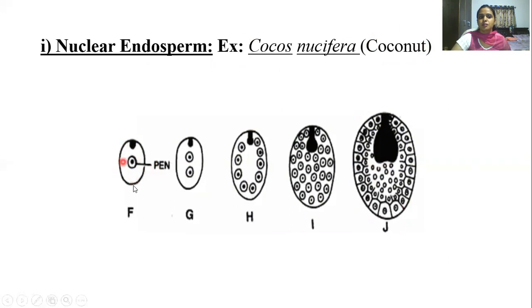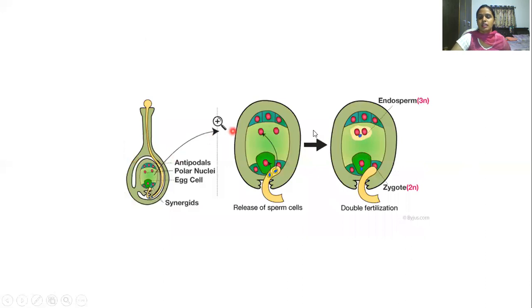This is the embryo sac, the female gametophyte. After the fertilization is over, the antipodals will degenerate, and even the synergids will degenerate. Only the egg cell and the endosperm will be present.